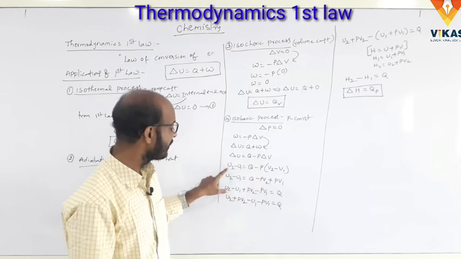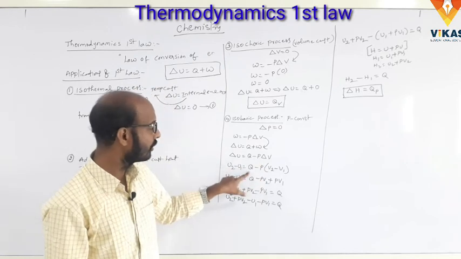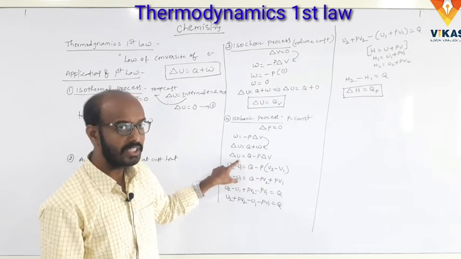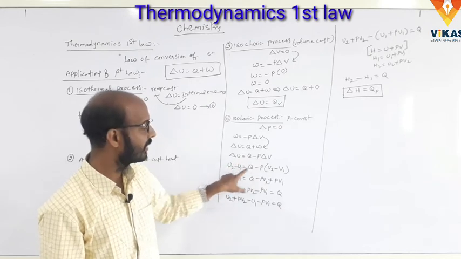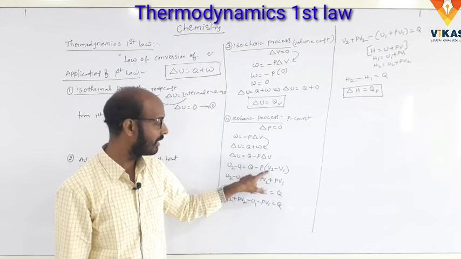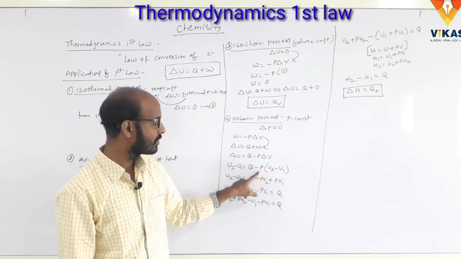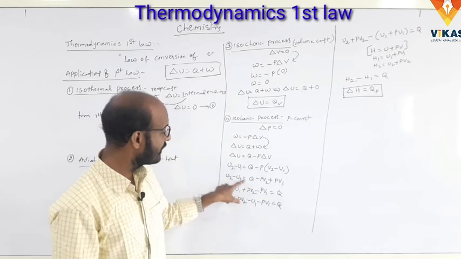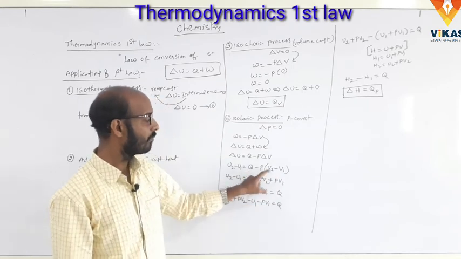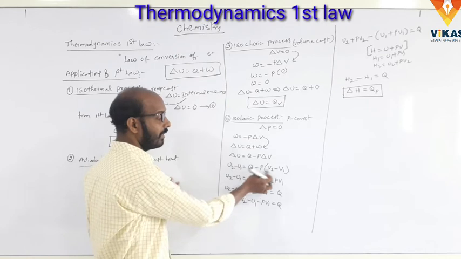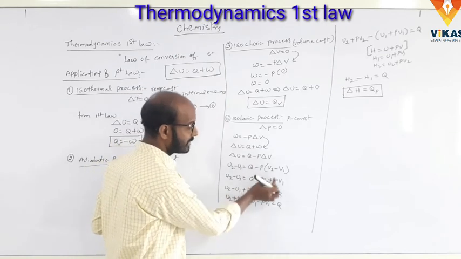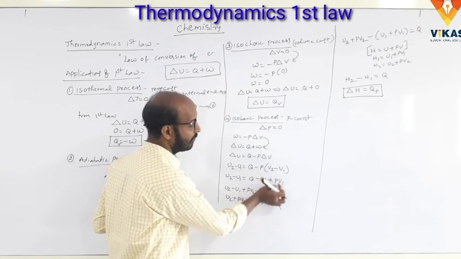Okay, and next, U2 minus U1 is equal to Q minus P into V2 minus V1, where delta U is the change in the internal energy and delta V is the change in the volume. Multiplying minus P inside, we get Q minus PV2 plus PV1.